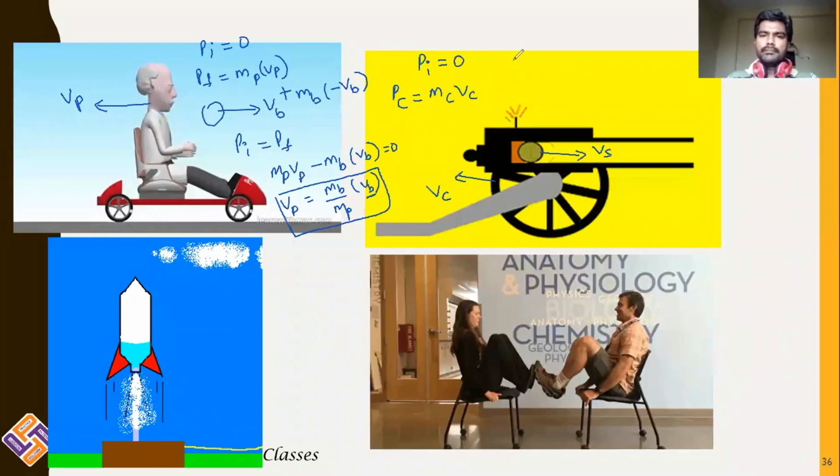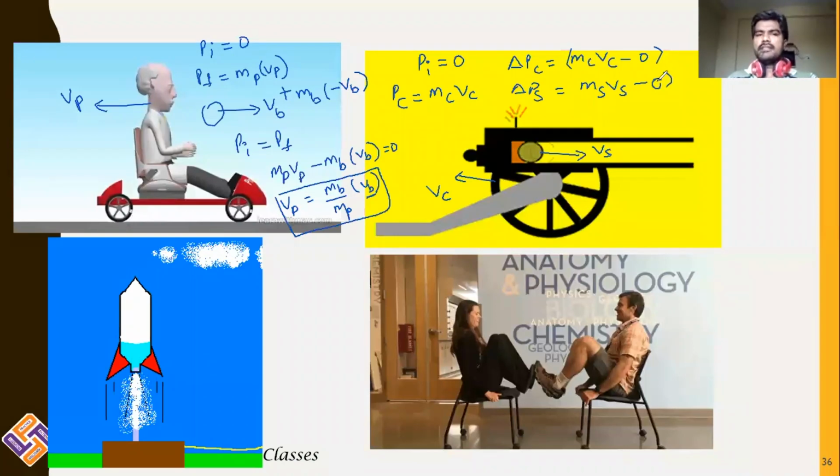So the change in momentum of the cannon is equal to final momentum minus initial momentum. The final momentum of the cannon is mc vc minus 0. And coming to the shell, delta ps is equal to mass of the shell into velocity of the shell minus 0.